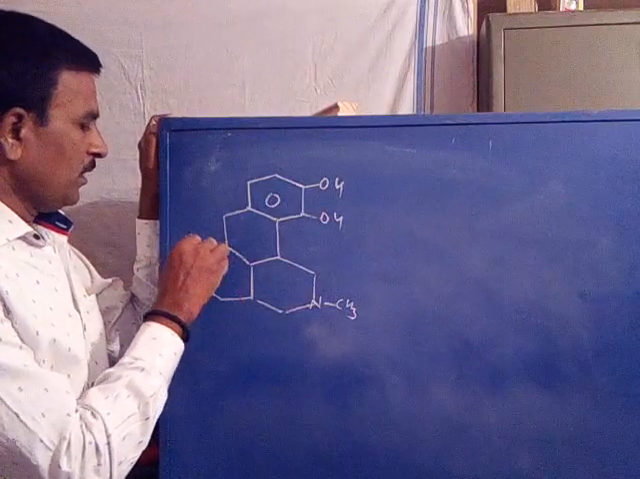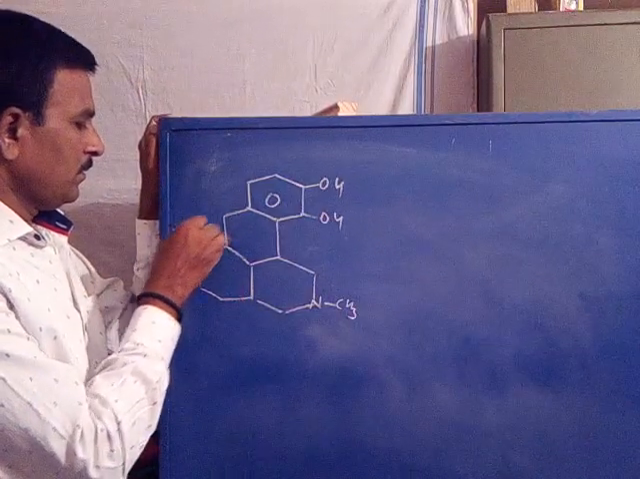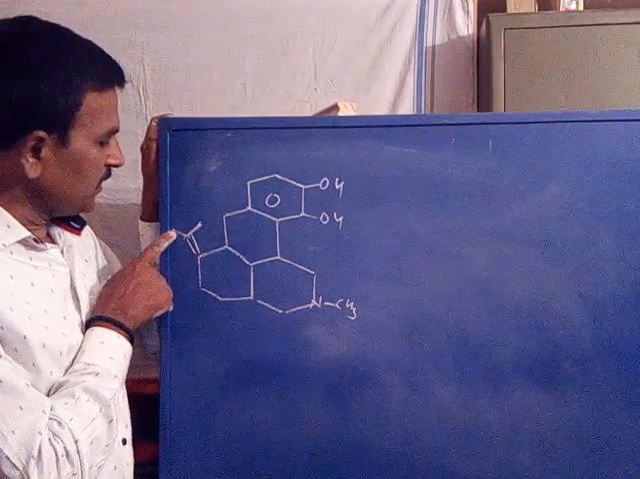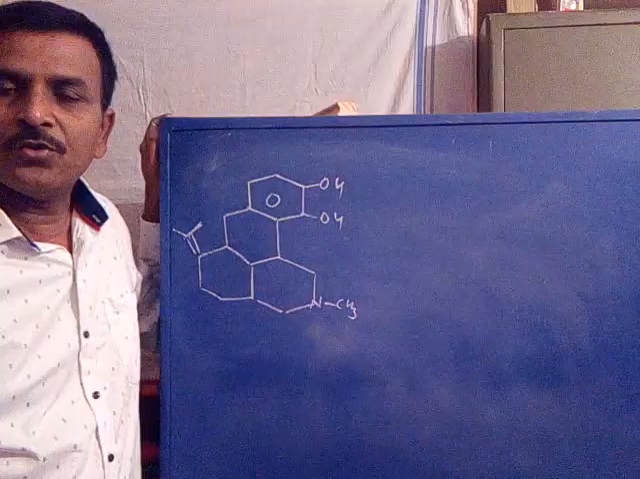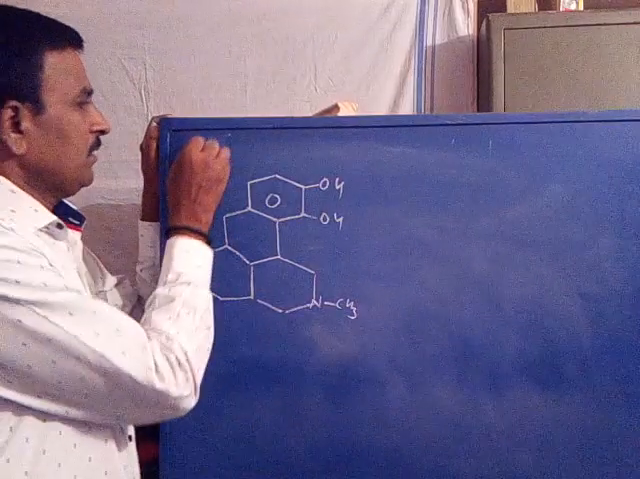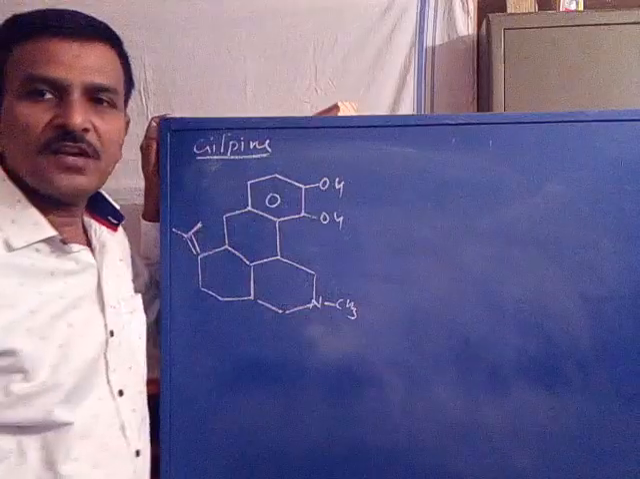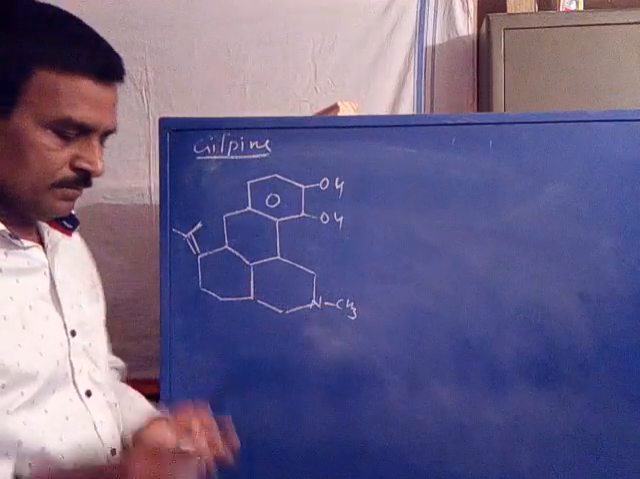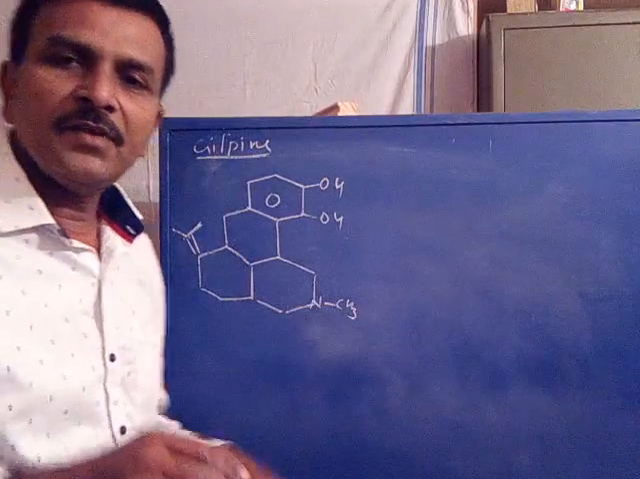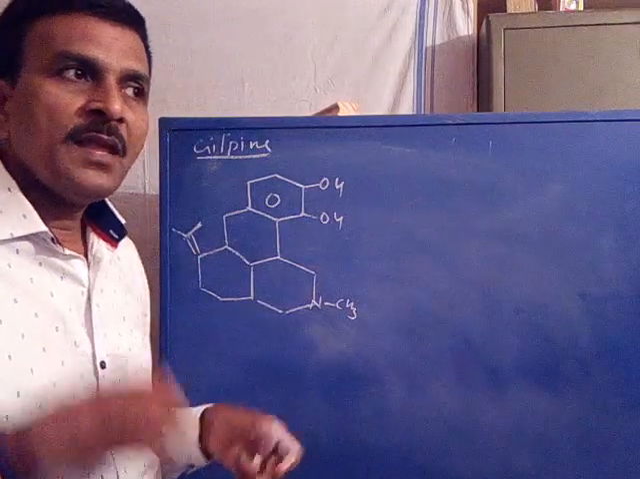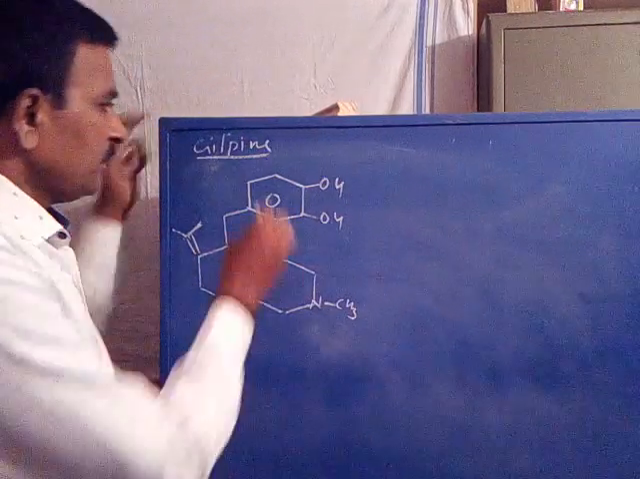This is a double bond, CH3, CH3. C double bond C, CH3, CH3, a substituent. This is the Gilpin structure. Now, after identification of its structure activity relationship study, the active part of the drug is a benzene